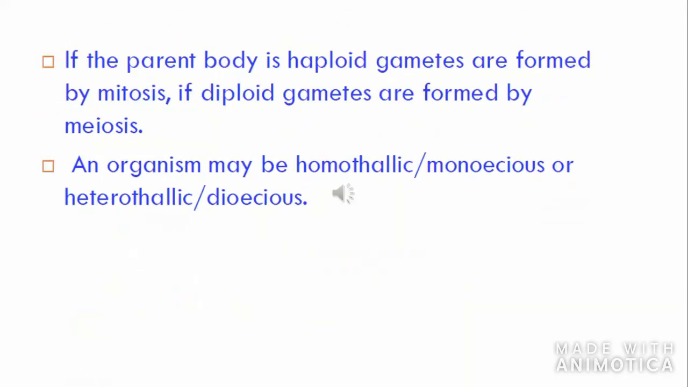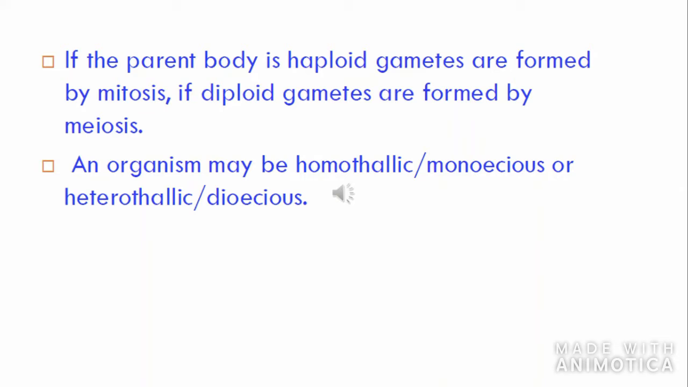If the parent body is haploid, gametes are formed by mitosis. And if the parent body is diploid, gametes will be formed by meiosis. Hope you know what this haploid condition is. Haploid, we write it as n. When it comes to diploid, we write it as 2n. If it is triploid, we write it as 3n, where n is the number of chromosomes. Gametes will always be haploid. Is it clear?